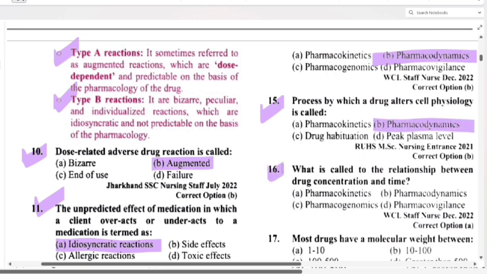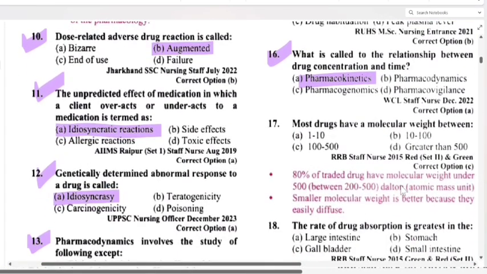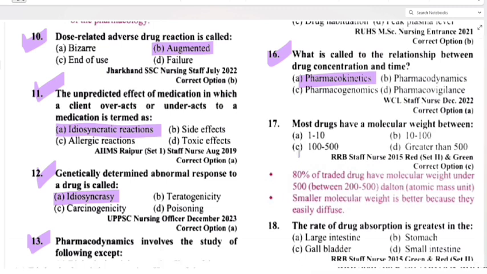Then, what is called the relationship between drug concentration and time? Pharmacokinetics, pharmacodynamics, pharmacogenomics and pharmacovigilance again. So that is option A, pharmacokinetics. Most drugs have a molecular weight between 1 to 10, 10 to 100, 100 to 500, or greater than 500. So that is 100 to 500.